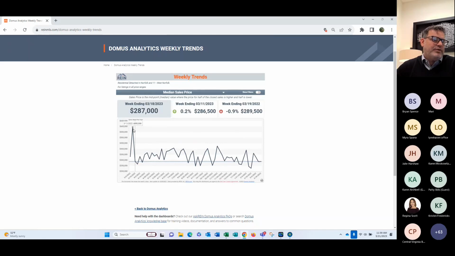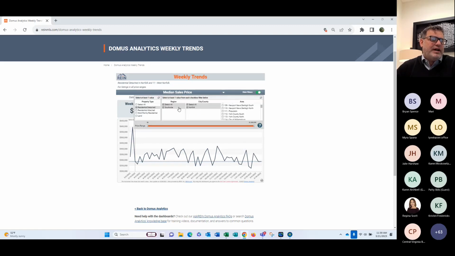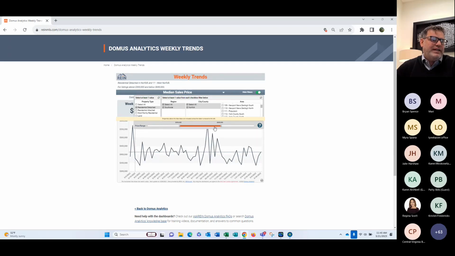We had a high point here, 312.22 at 593, and then down here a low point of 287 for the median sales price. Put this filter on. I can change this from the 1 million and bring it down. Show me the houses that are between 300 and 600,000. I can change this filter to give me the data only for that price point. So we've got a few options right here on the weekly trends.